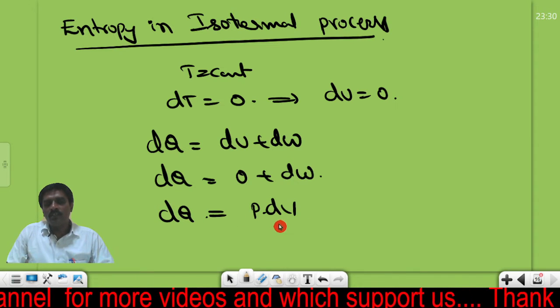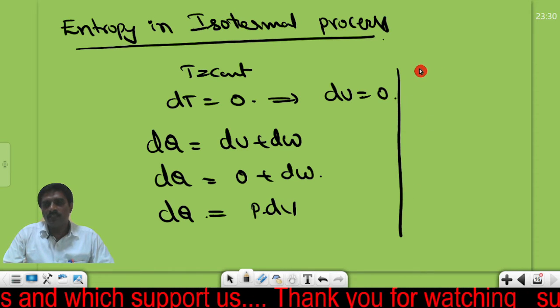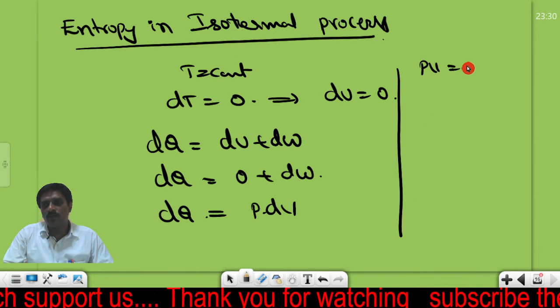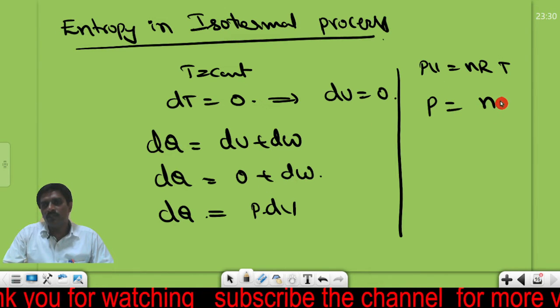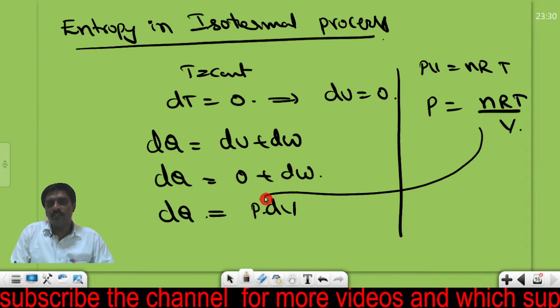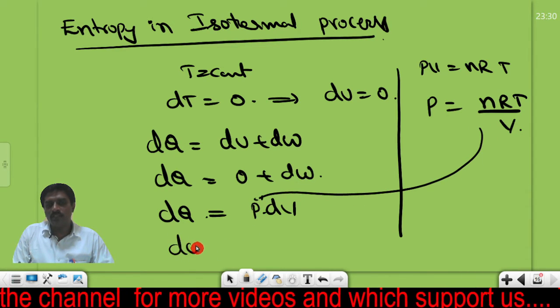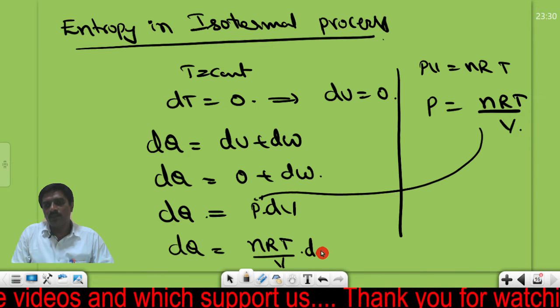Here, from the ideal gas equation pv is equal to nRT, p is equal to nRT by v. Substituting this value of p, dq is equal to nRT divided by v into dv.